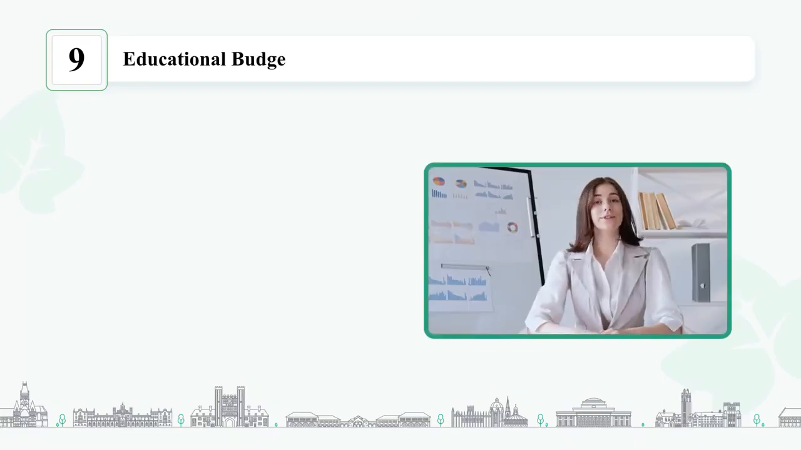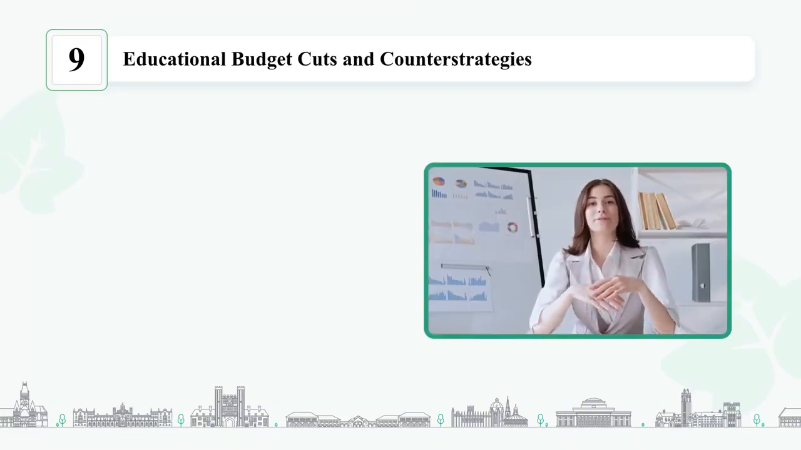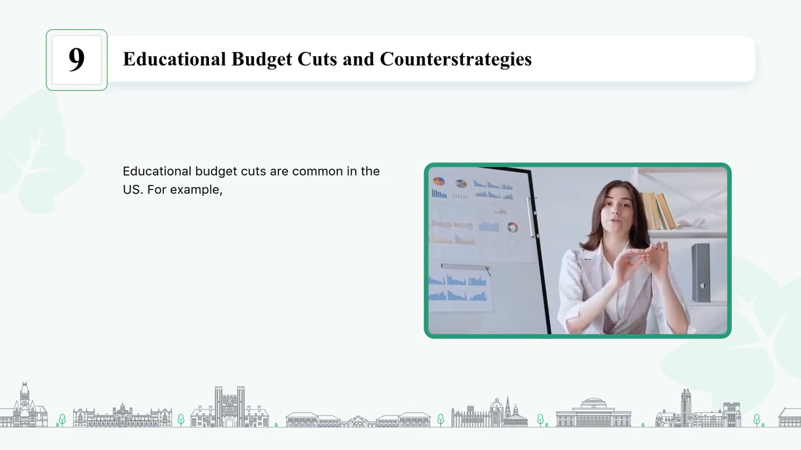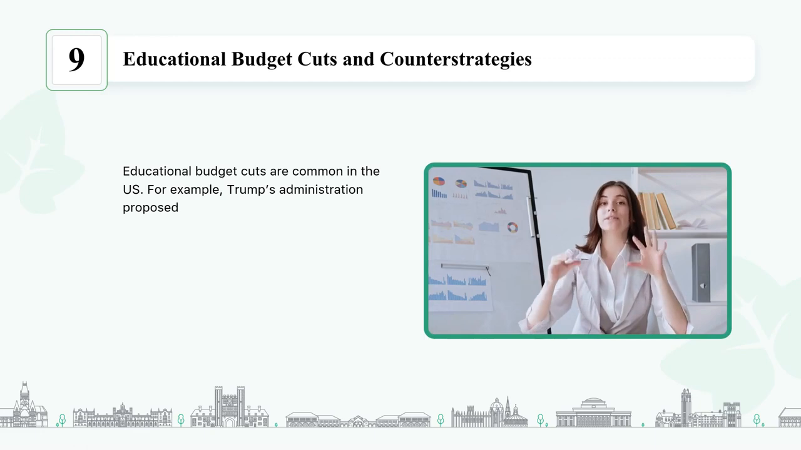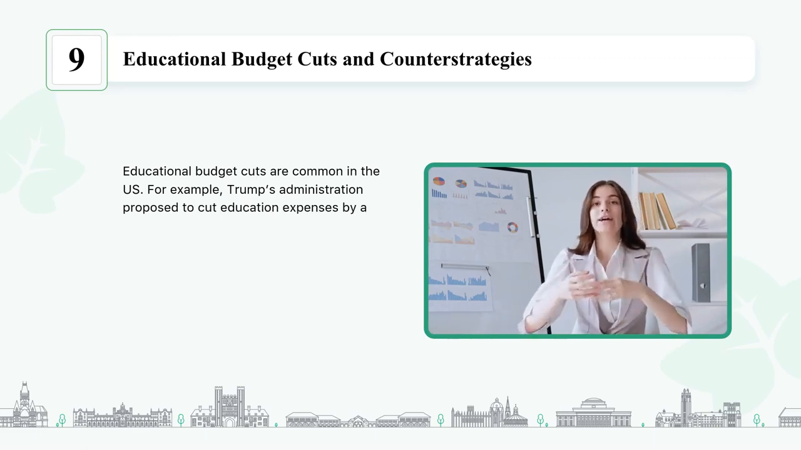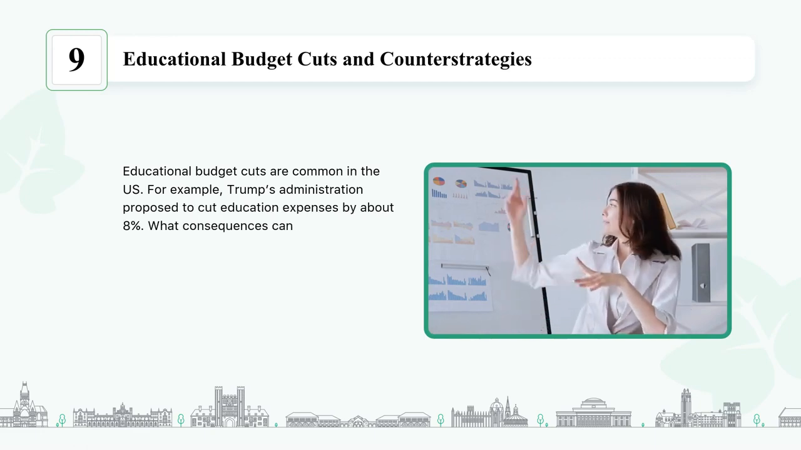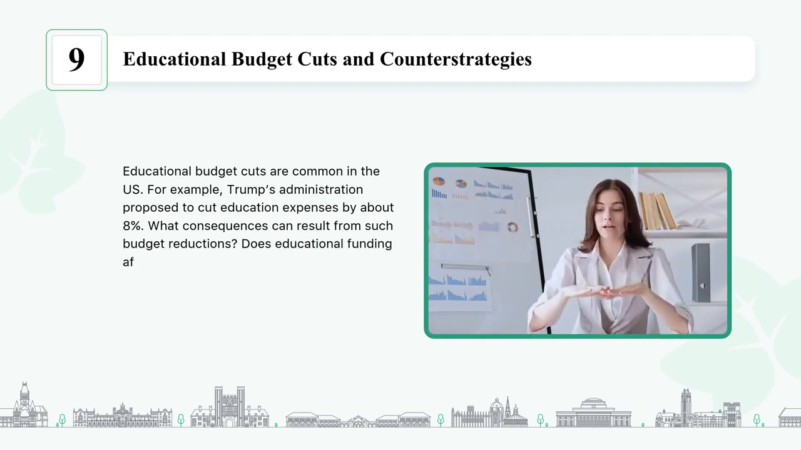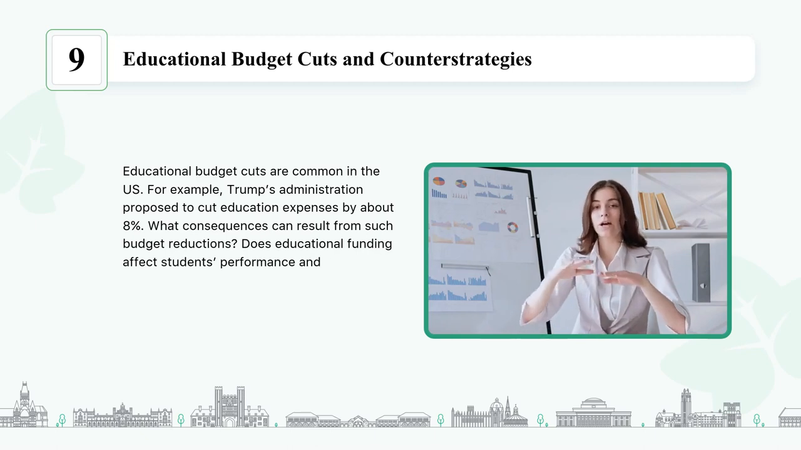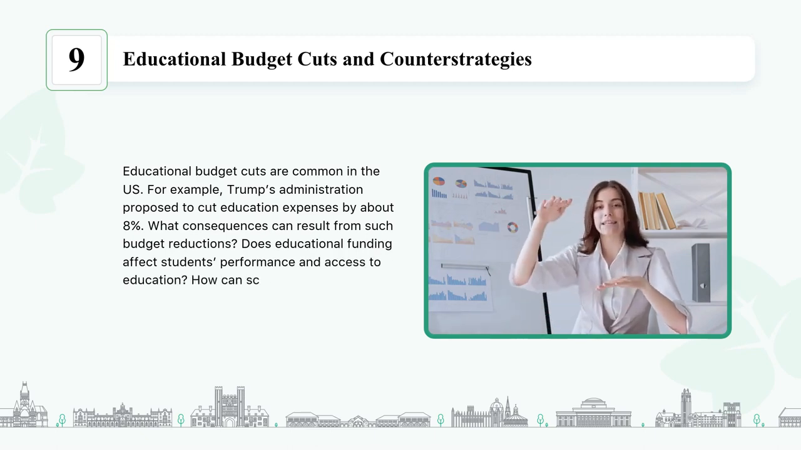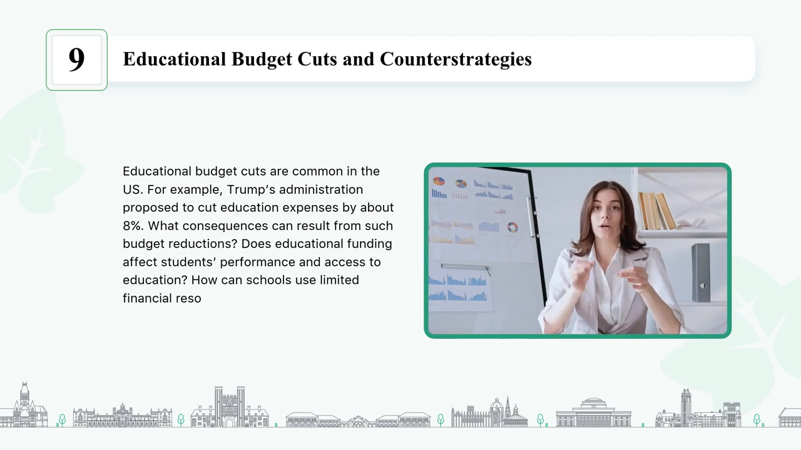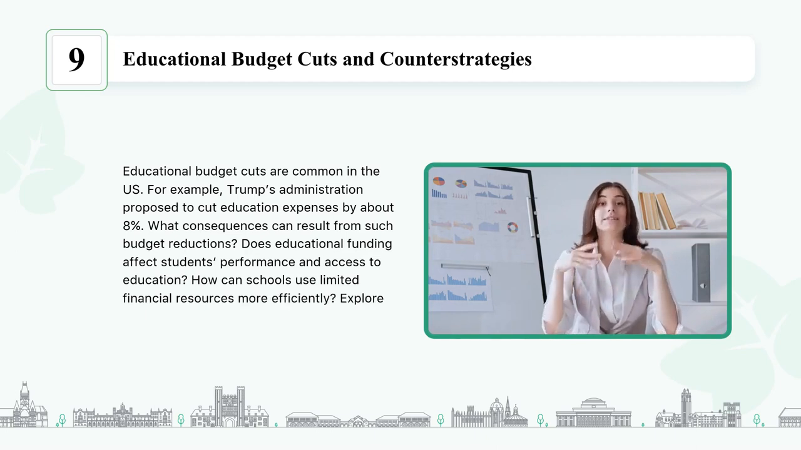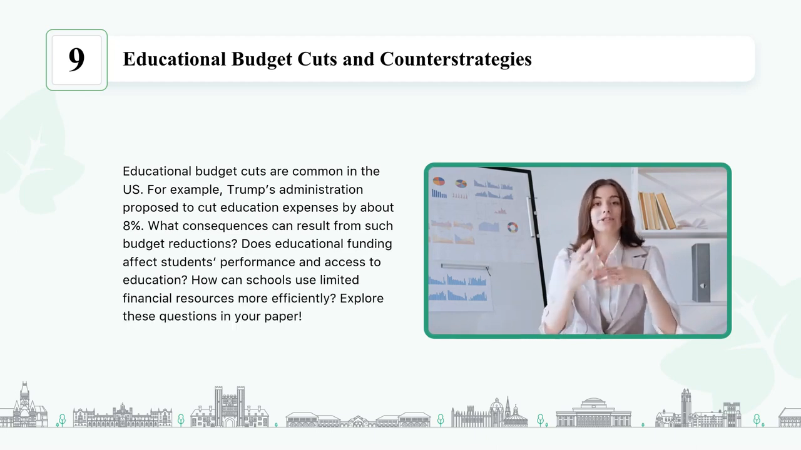Educational budget cuts and counterstrategies. Educational budget cuts are common in the U.S. For example, Trump's administration proposed to cut education expenses by about 8%. What consequences can result from such budget reductions? Does educational funding affect students' performance and access to education? How can schools use limited financial resources more efficiently? Explore these questions in your paper.